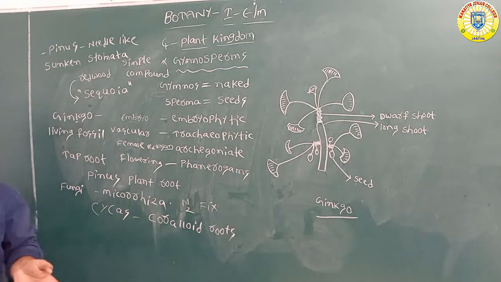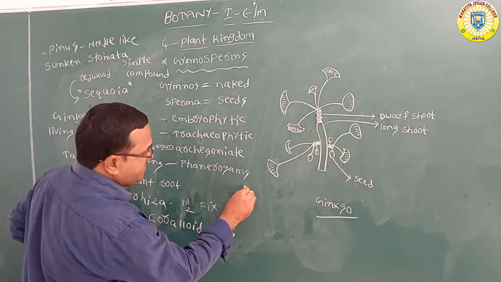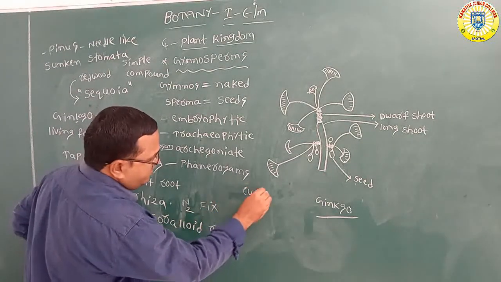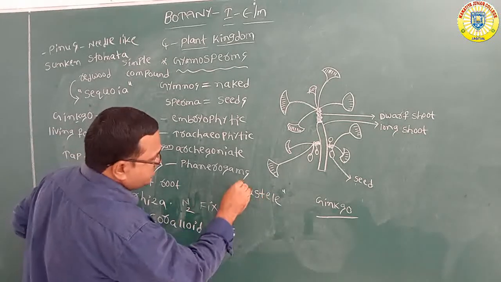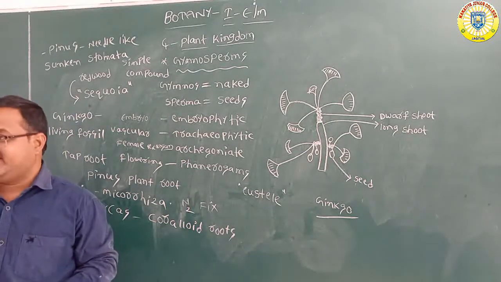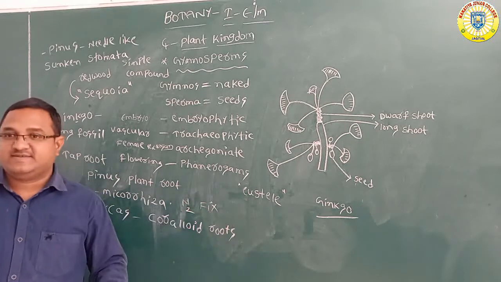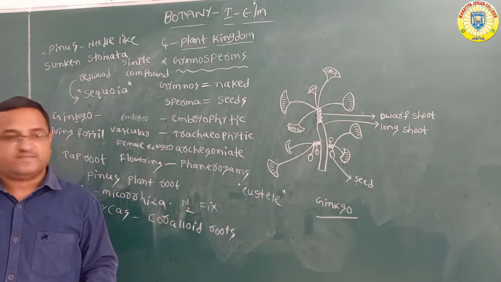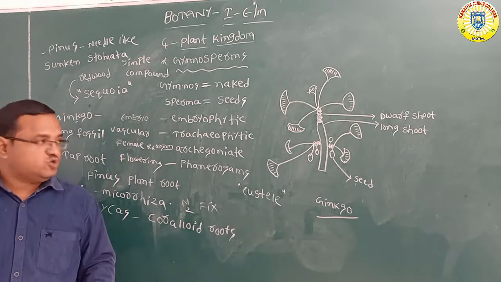Next, roots and leaves are completed, now coming to the stem. The stem is eustele. Eustele means the stem contains vascular bundles. Xylem is there, phloem is there. That is called eustele.